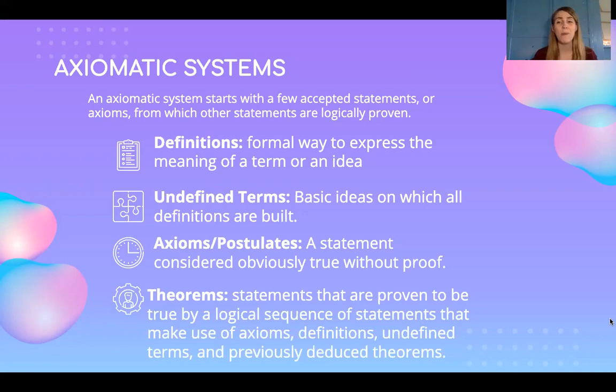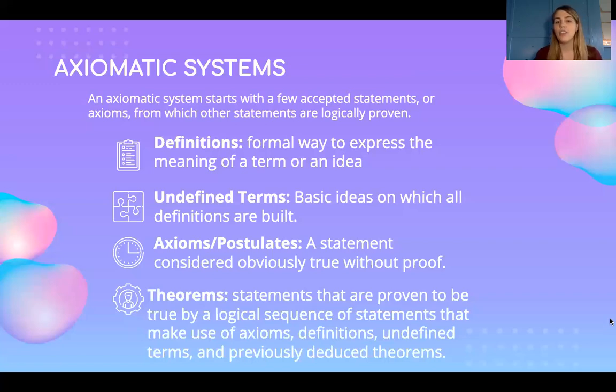I use the term postulates more often than I use the term axioms, just so that you have a heads up that postulates is the term that I'm going to be using from here on out. And those are statements that are considered obviously true without proof. Those are the things that we just see in nature and we get it. Like there's a line between every 2 points. Like, of course there's a line between every 2 points. Or a ruler is a tool that we can use to measure. Things that don't really need to be proven because they are so obvious to people who see them.